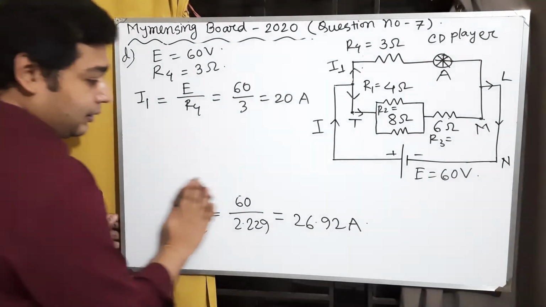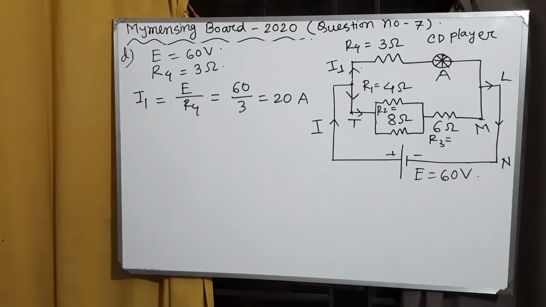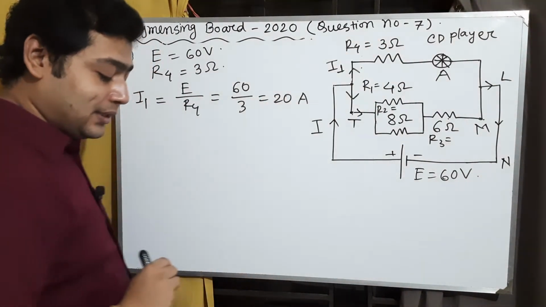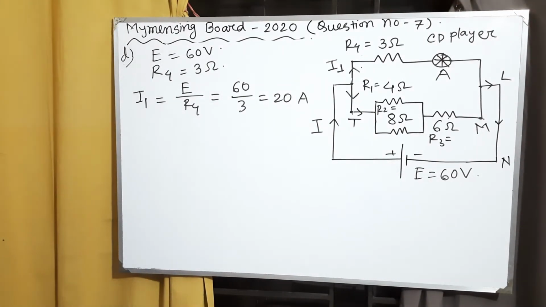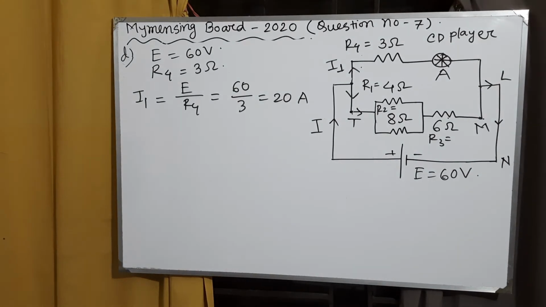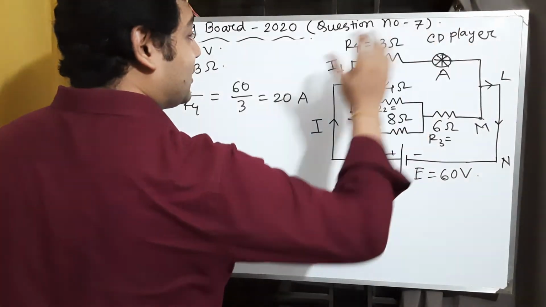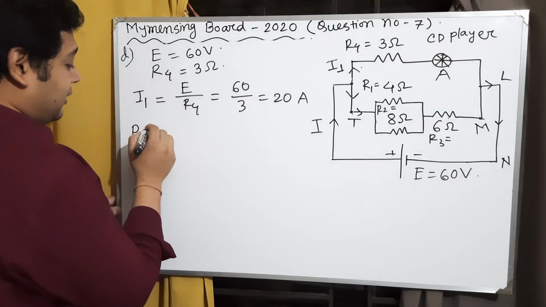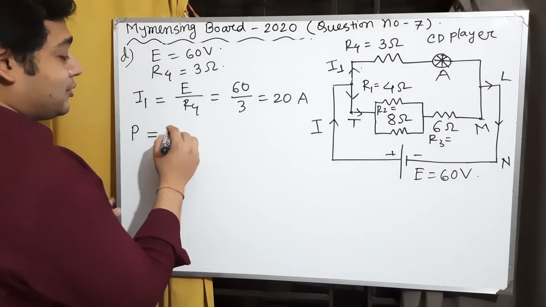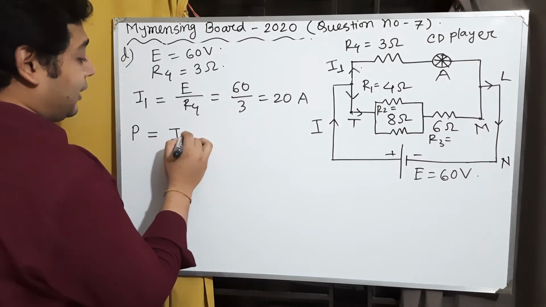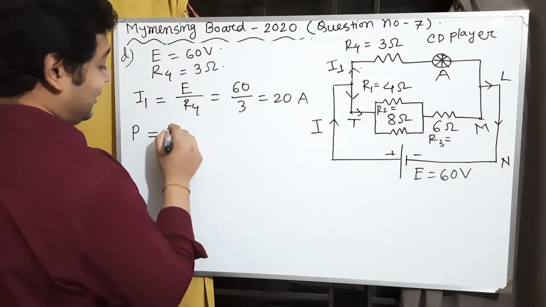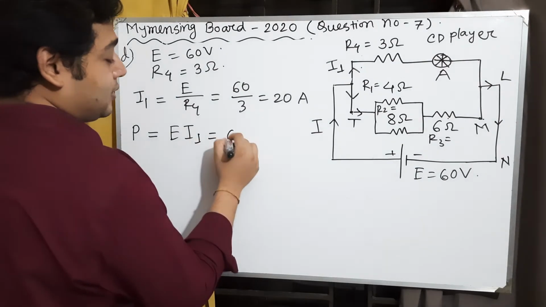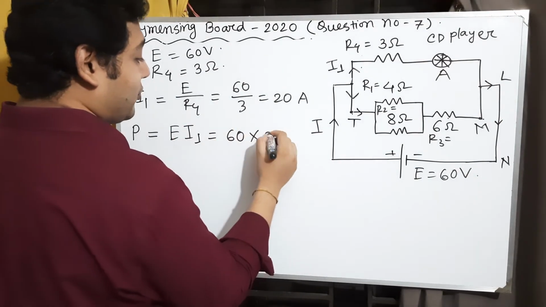If we want to calculate the power of this part, then P equals VI, mainly here E equal to V, so P equals E I1. So 60 into 20.